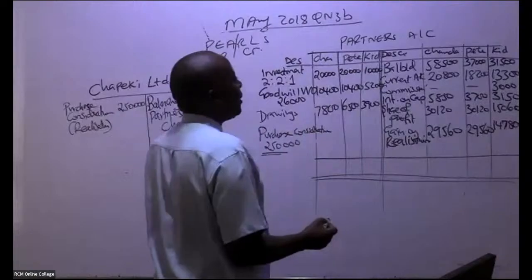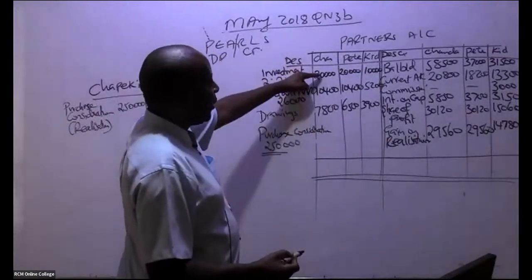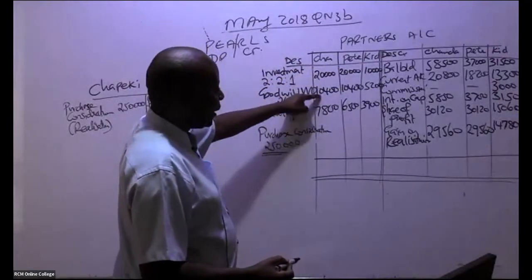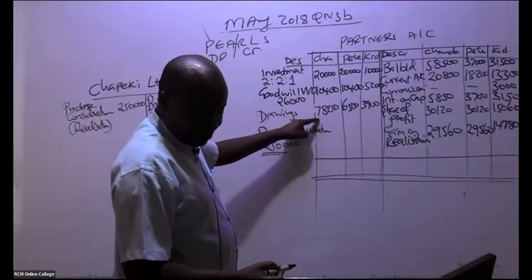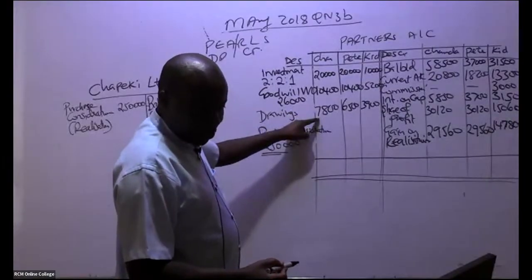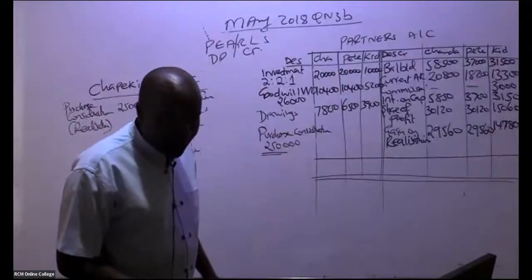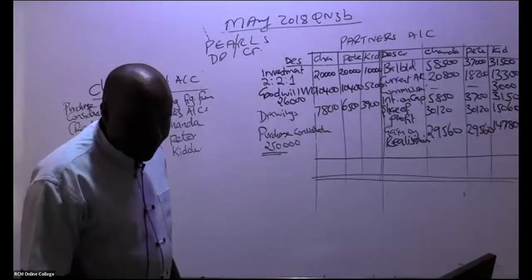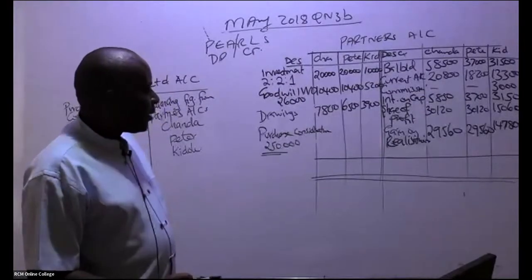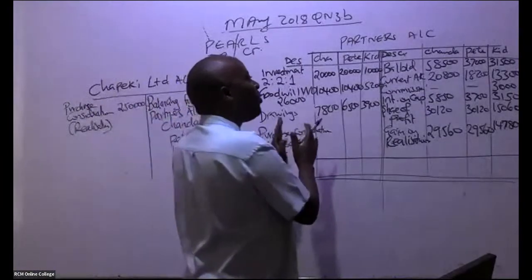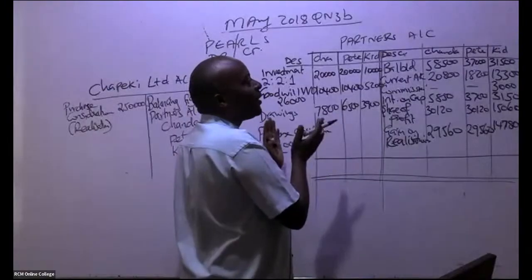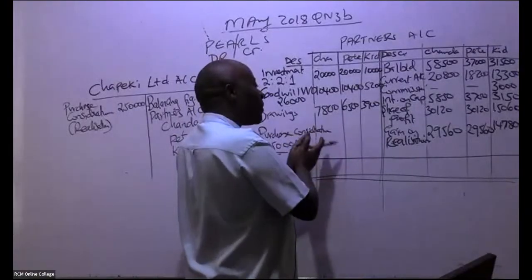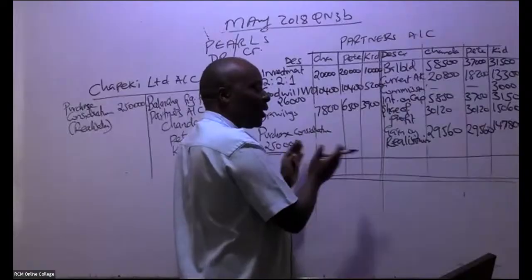So let's start with this ninja called Chanda. Are you able to add here for us 20 plus 10,400 plus 7,800? So already Sharon has given us figures. Remember purchase consideration: if you want to know whether you are wrong, for partnership accounts, purchase consideration must always come to the debit side. Otherwise, you are wrong.